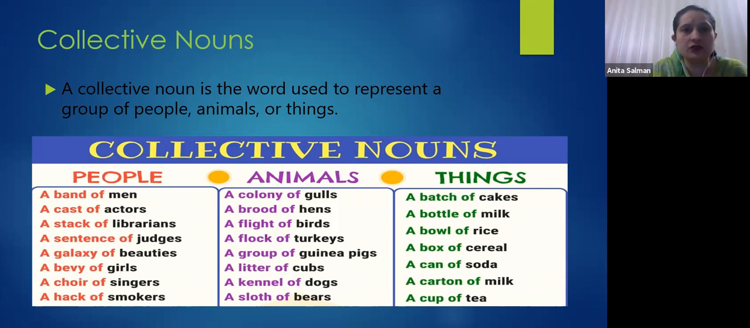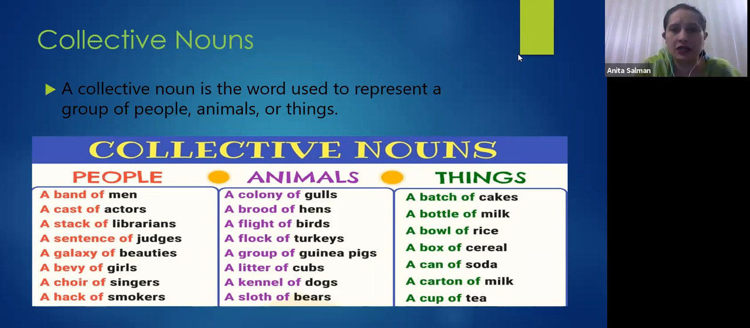So a collective noun is the noun that names groups of persons, places, or things that sometimes function as one unit. Is it clear? Any question regarding collective nouns? I have shown you a few examples here on the screen. You can see collective nouns are used for people, animals, and things.